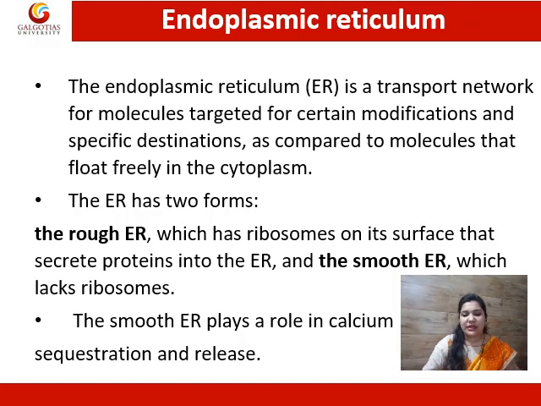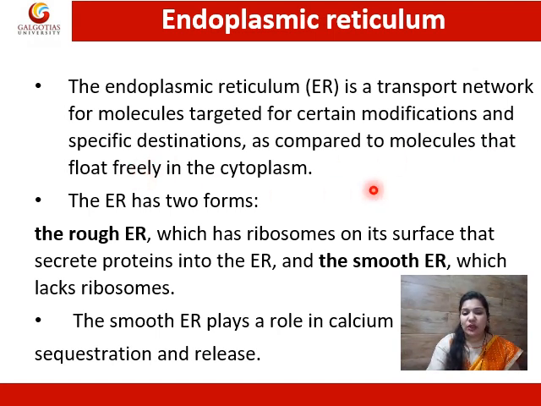Next we have endoplasmic reticulum. Endoplasmic reticulum is abbreviated as ER. Endoplasmic reticulum is of two types, one is rough endoplasmic reticulum and the other is smooth endoplasmic reticulum. The rough endoplasmic reticulum is the one to which ribosomes are bound. The endoplasmic reticulum is a transport network for molecules targeted for certain modification and specific destinations, as compared to molecules that float freely in the cytoplasm.